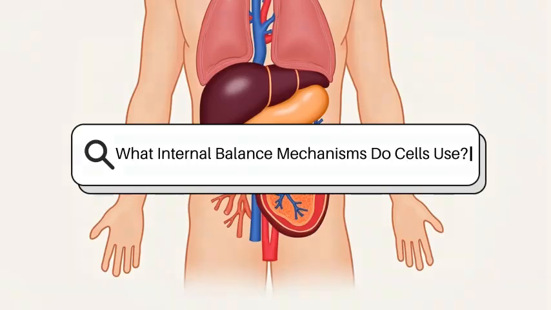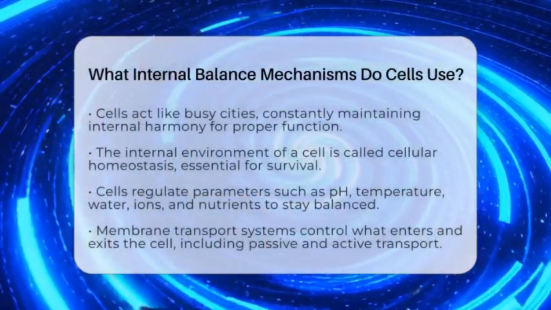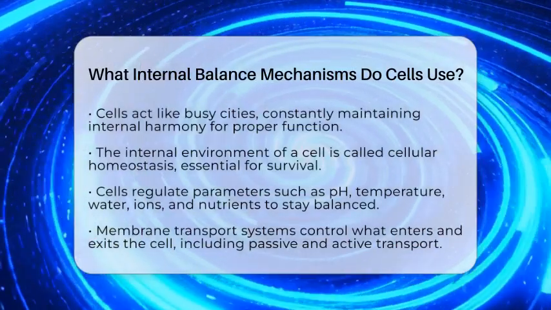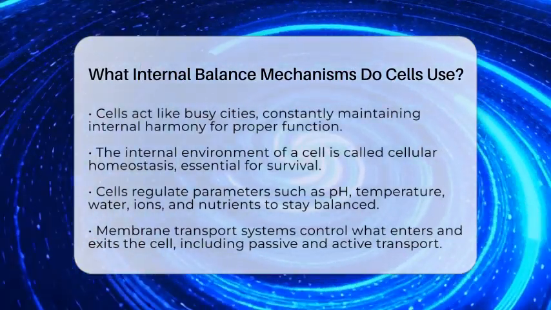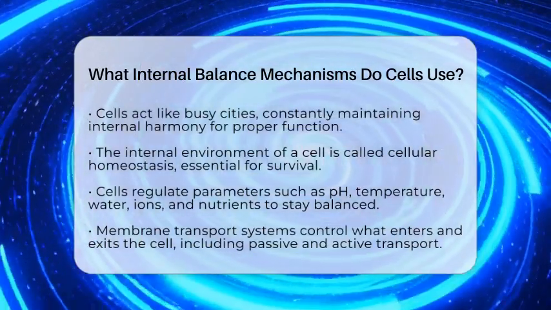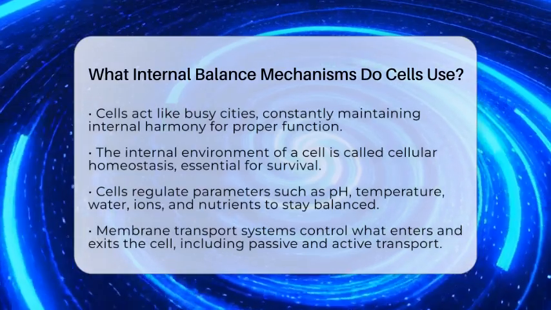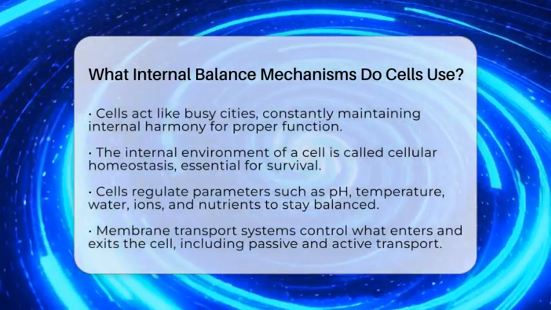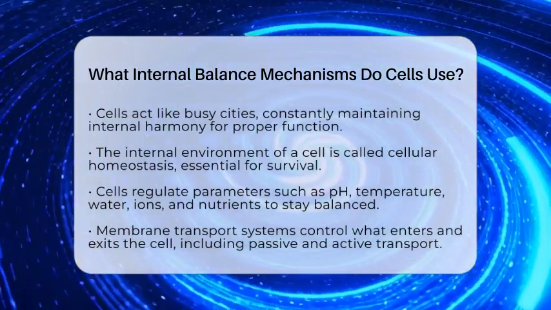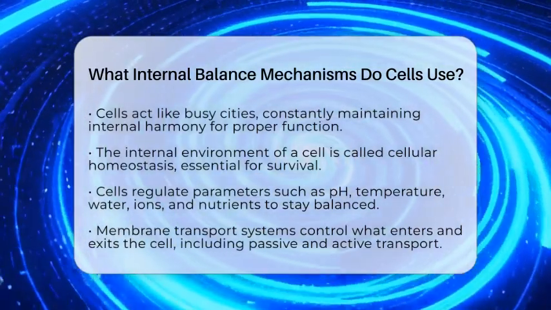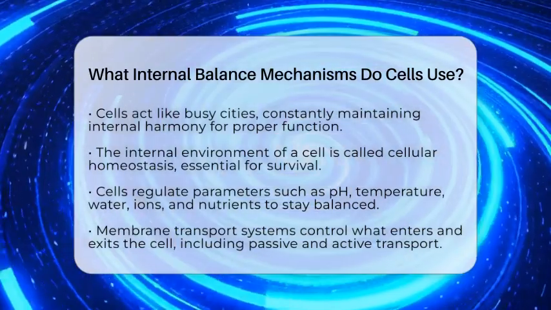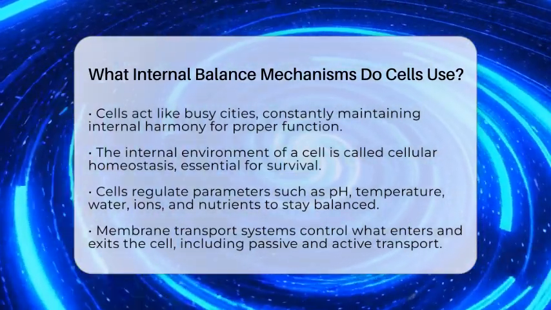What internal balance mechanisms do cells use? Imagine a busy city where everything needs to stay in harmony for the city to run smoothly. Cells are just like that city, constantly working to keep their environment balanced. They use special internal systems to make sure everything stays just right, no matter what's happening outside. This balance inside the cell is called cellular homeostasis, and it's vital for the cell's survival and proper function.